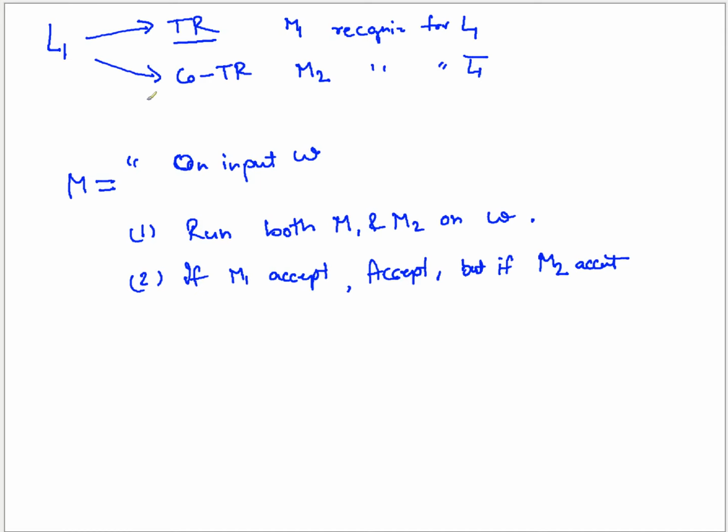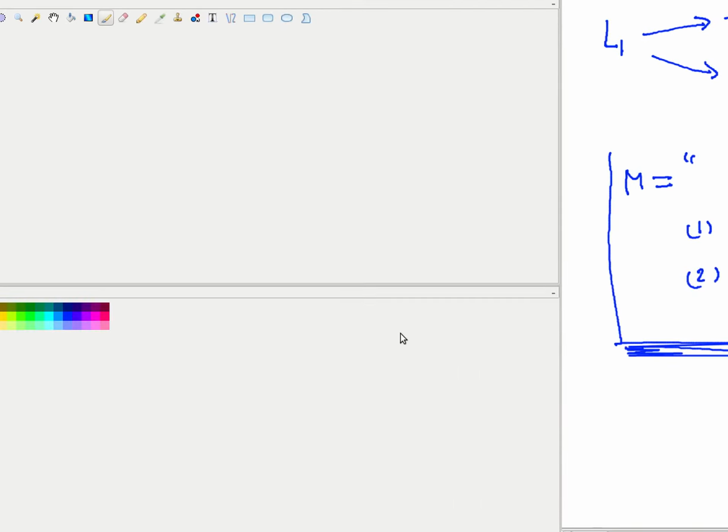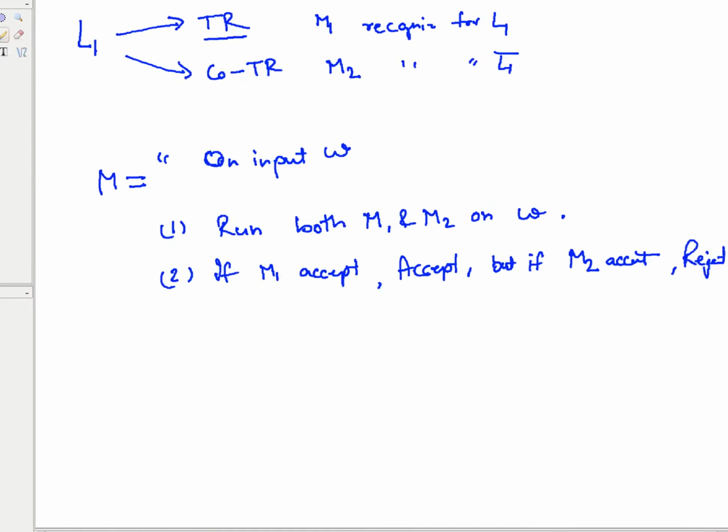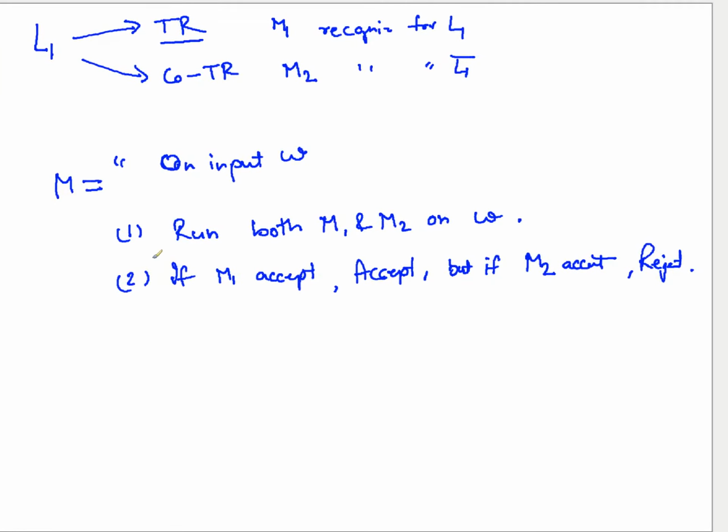So for the decider of L, what call should you be taking? Reject. So this M is a decider machine for L. Right.